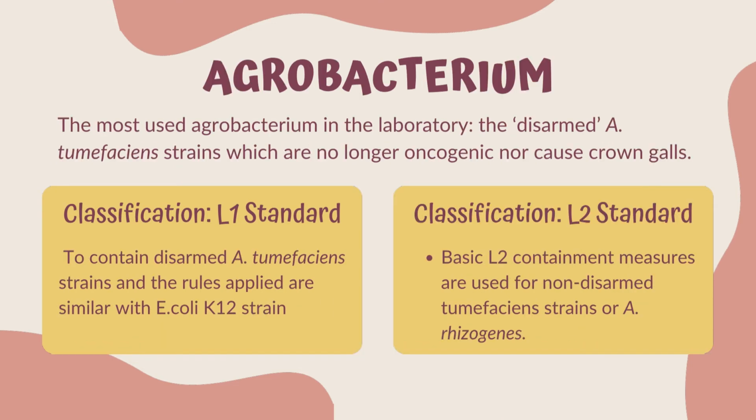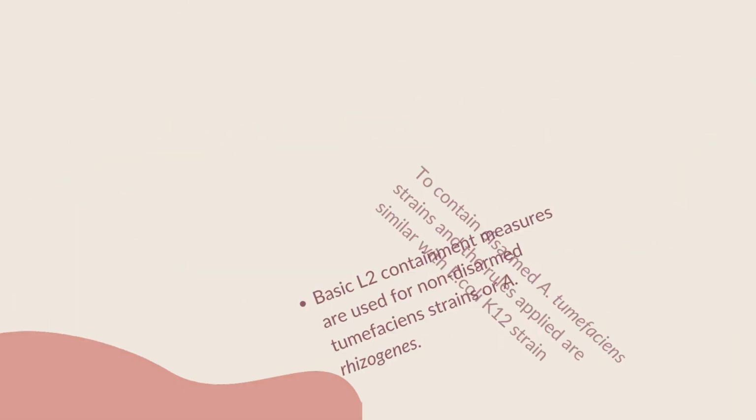Last but not least is Agrobacterium. The disarmed strains of Agrobacterium belong to risk class 1 and this is not applied to its wild type strains or Agrobacterium rhizogenes. Therefore, a basic level 1 setup is capable of containing a disarmed Agrobacterium, in which the rules applied are similar to the E. coli K12 strain. However, a basic level 2 containment is needed for a non-disarmed tumefaciens strain such as Agrobacterium rhizogenes.